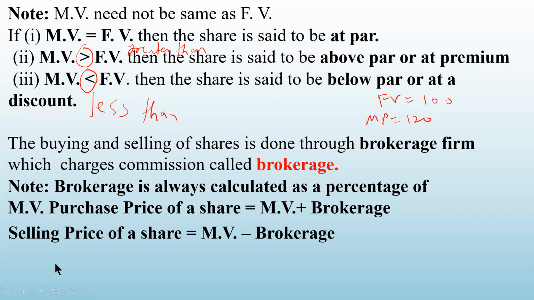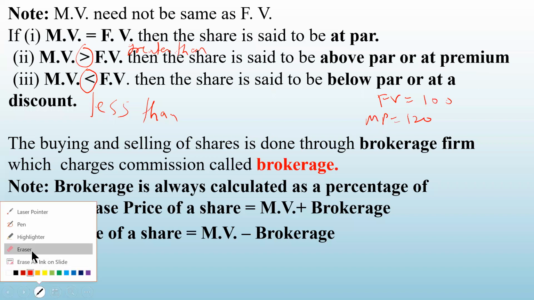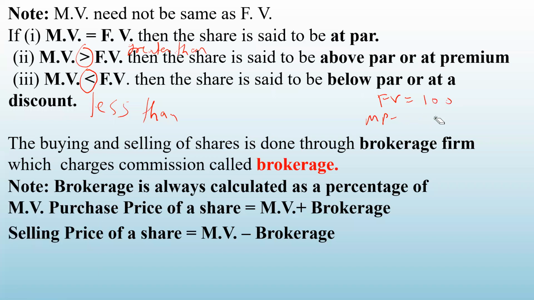And if market value is say 80 rupees, suppose the face value is 100 and the market price is 80 rupees. That means the share is available at rupees 80, below face value, lesser than face value. So we will say that the share is at a discount. It is available at discount. Okay, the worth was 100 rupees and it is available for 80 rupees, so you are getting the discount, correct? So these are the certain terminologies which you must know.